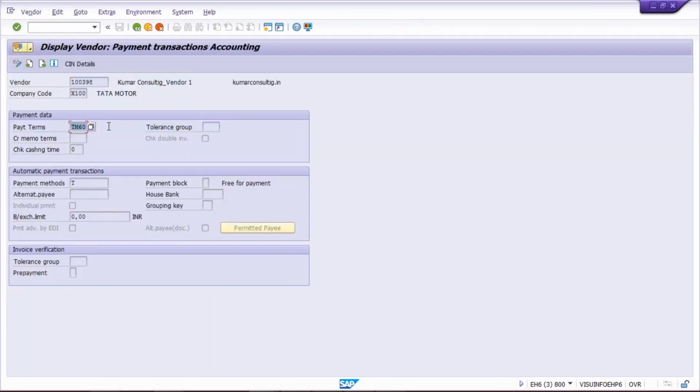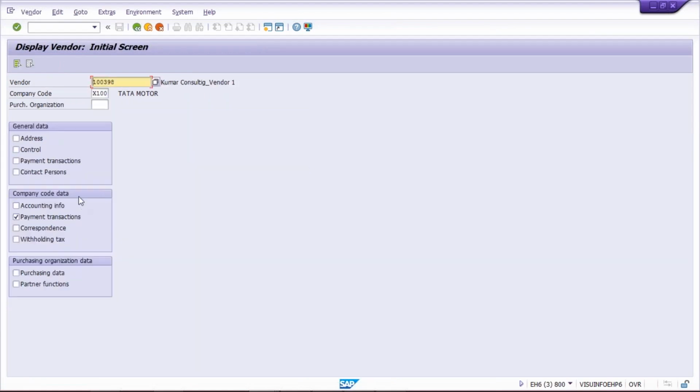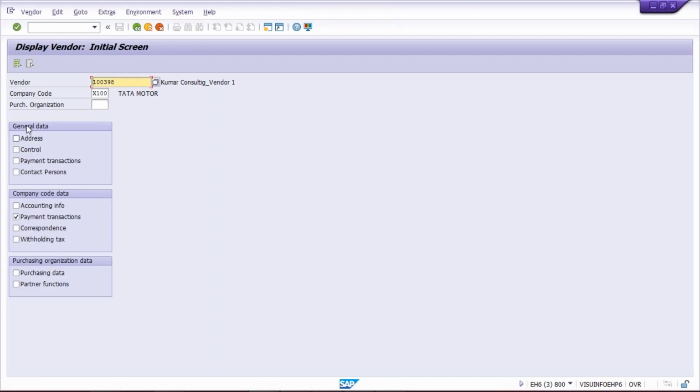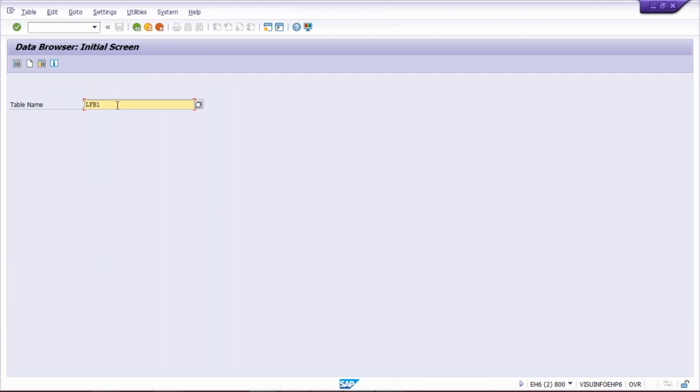It comes under payment transactions, and payment transactions is under company code data. And what is the table for company code data, guys? It is LFB1. As I said, LFA1 is for general data, and whichever information we enter under company code data sits here in the LFB1 table.